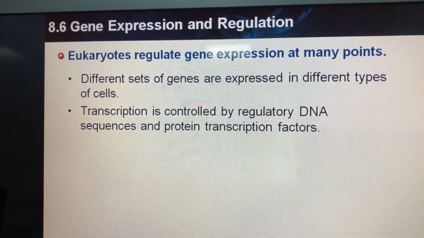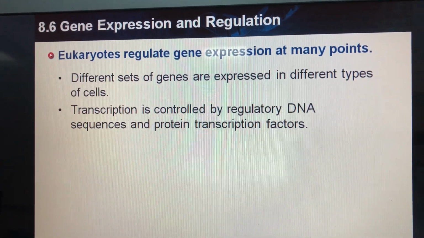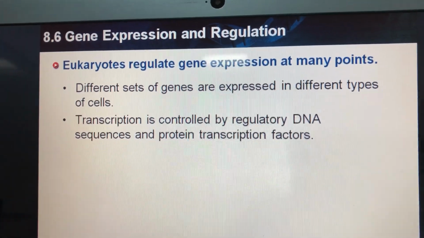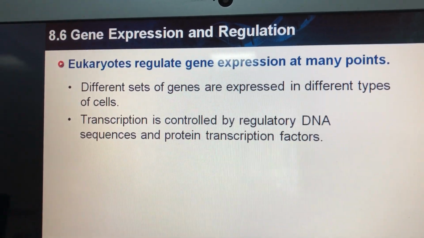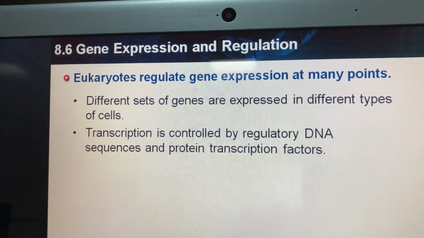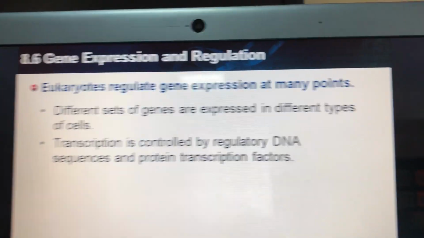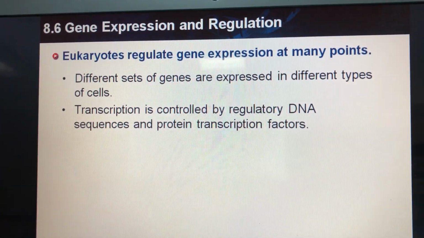And also the other thing that regulates gene expression is the transcription factors. Transcription factors are proteins. Each type of cell has different types of transcription factors. For example, I have gland cells that release saliva, which has the amylase enzyme.